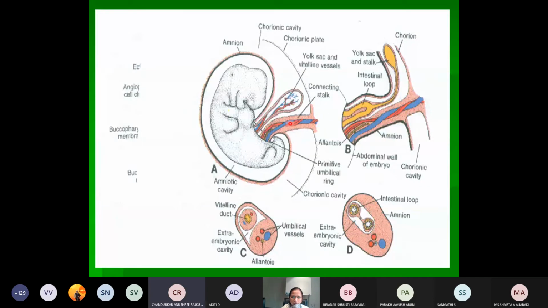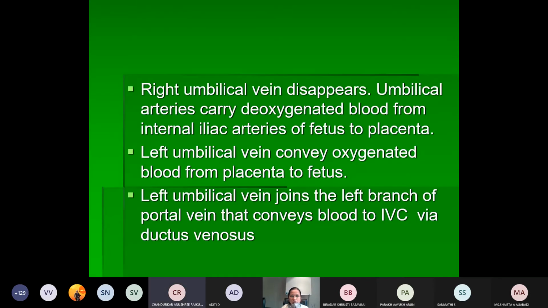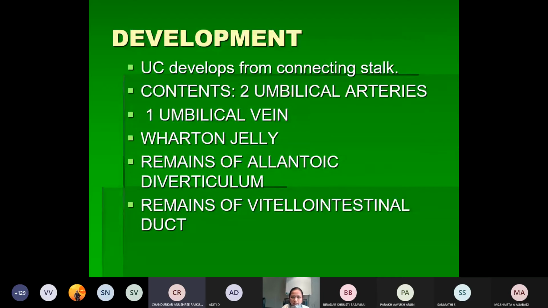So this is the connecting stalk, and you can see the umbilical vessels which are present in the umbilical cord. What does it contain? Two umbilical arteries and one umbilical vein. Which umbilical vein will be present, right or left? It is mainly the left umbilical vein. The right umbilical vein will disappear, so the left is left out. So the left umbilical vein and two umbilical arteries will be present.